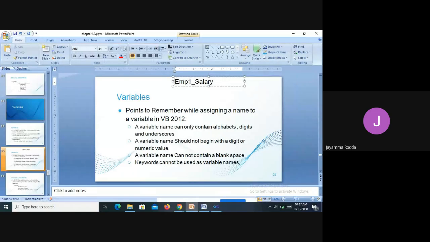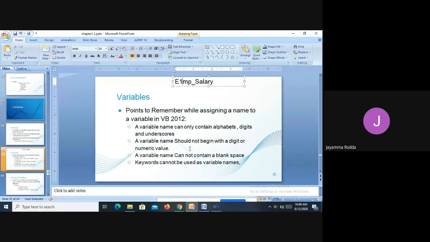This variable name, the one which you have written here, should not be written. This is not a proper way of naming a variable. If you are using a number, that number can be written, either if you want, you can write it even here, even in the middle. But this number should not be written as the first letter of the variable name. It should not begin with a digit or numeric value.